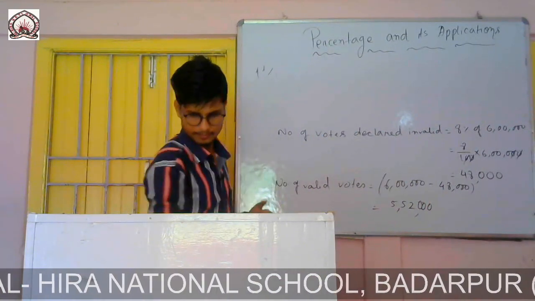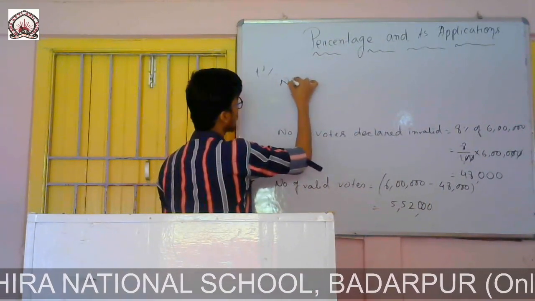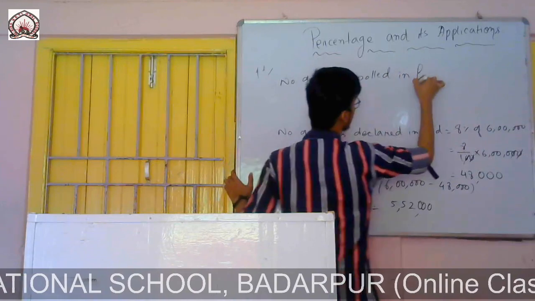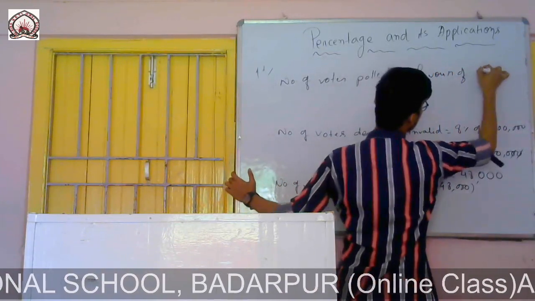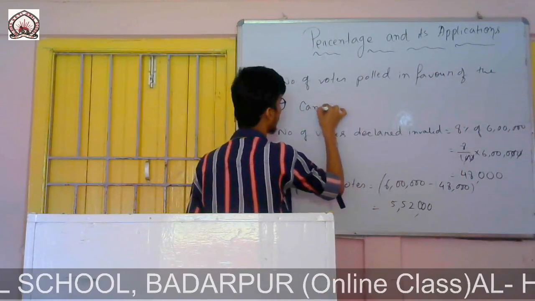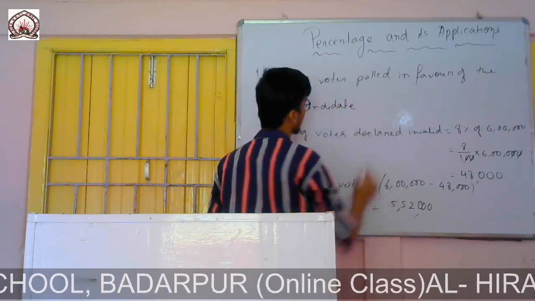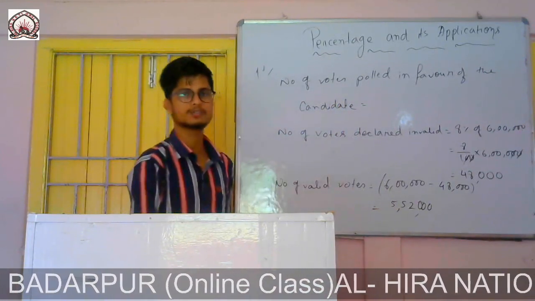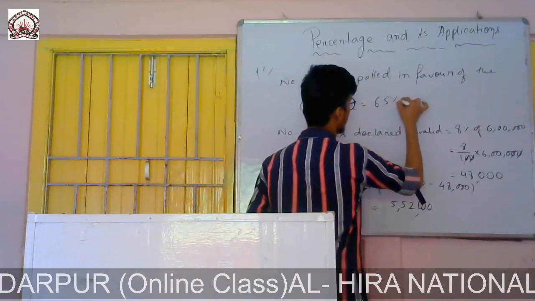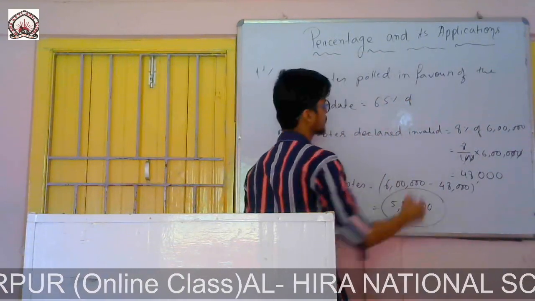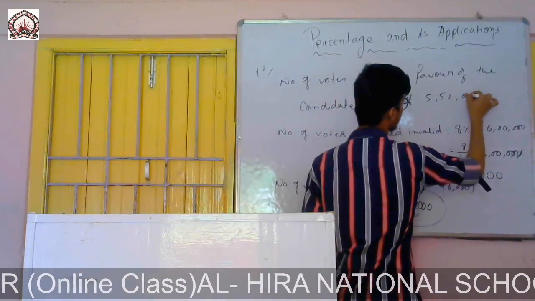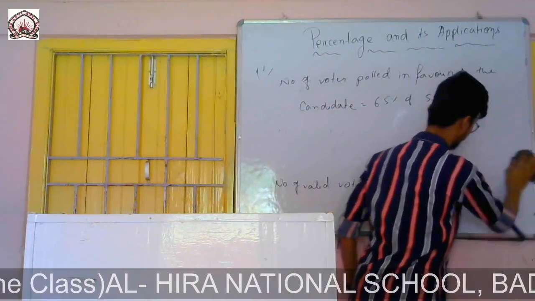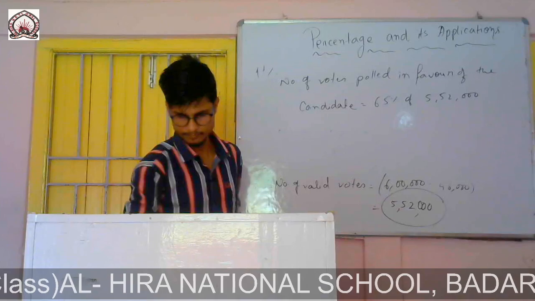Therefore, number of votes polled in favor of the candidate equals 65% of the total valid votes. 65% of the total valid votes, which is 5,52,000.